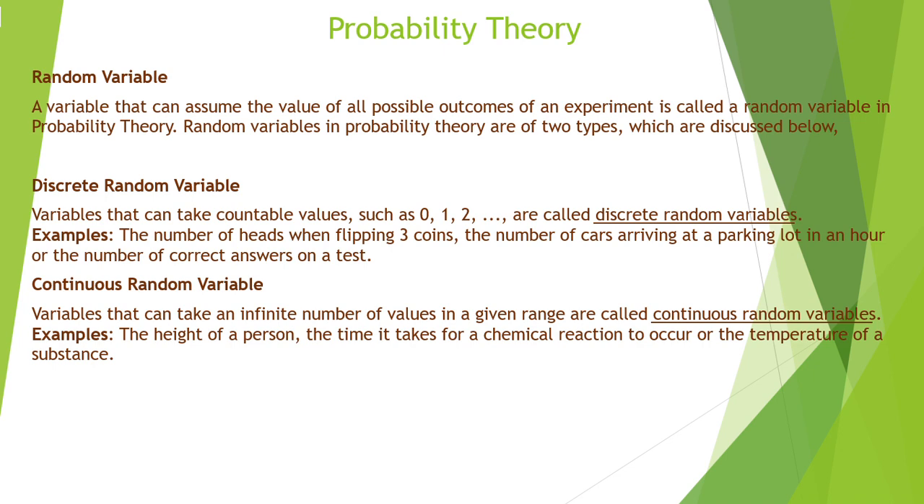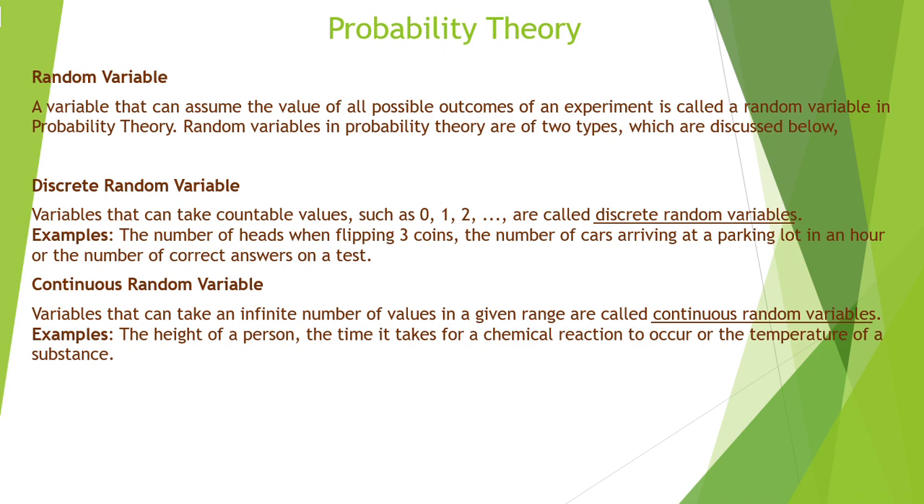A random variable basically can assume the values of all possible outcomes of the experiment. That experiment that you are doing is called the random variable in probability theory. Random variables in probability theory are of two types: one which is described as a discrete random variable, and the other a continuous random variable. So what is a discrete random variable?